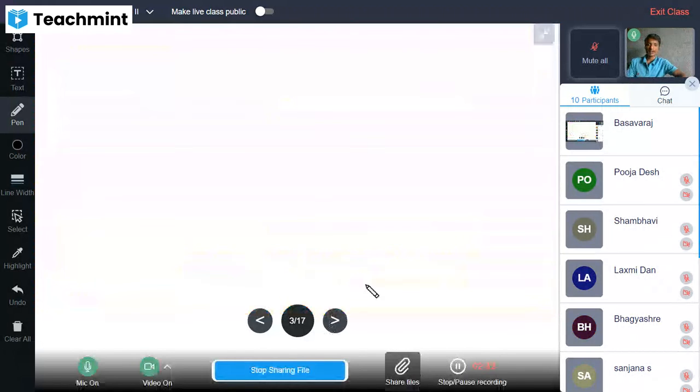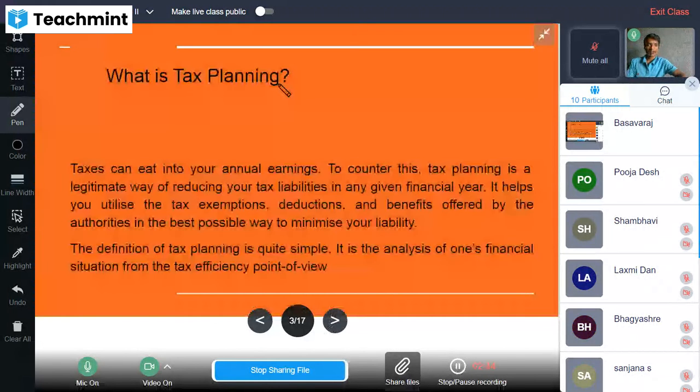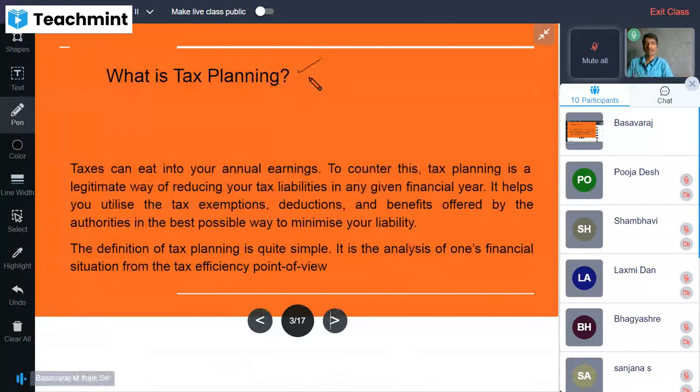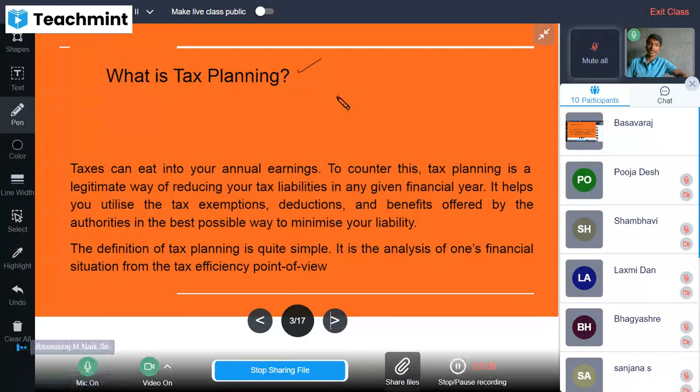That is, what is tax planning? You know that, right? Tax planning is a proper plan to save your tax liability or reduce your tax liability with legal consideration or legal obligations, as per the Income Tax Act, isn't it? So what all the exemptions, deductions, availability, opportunities, concessions you will get from that particular authority, and how you are able to save by proper planning. That is nothing but tax planning.